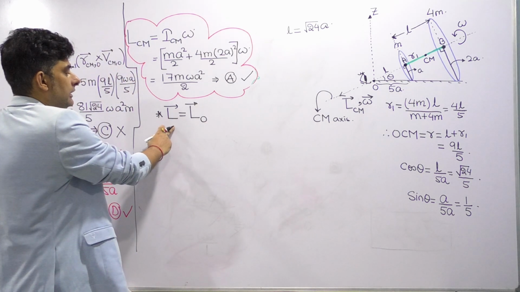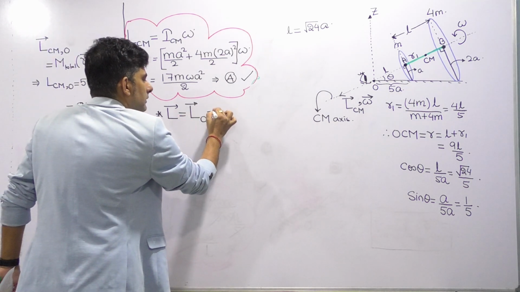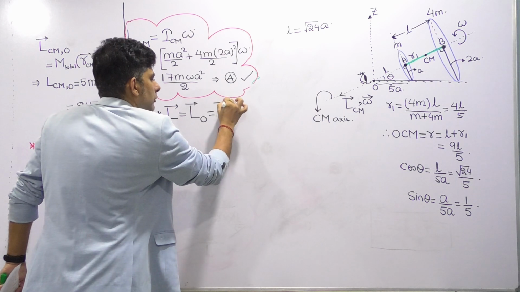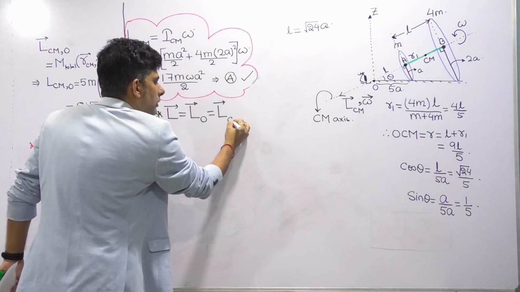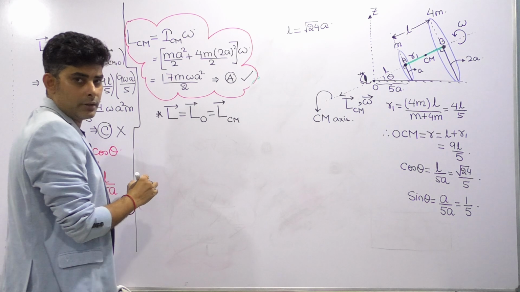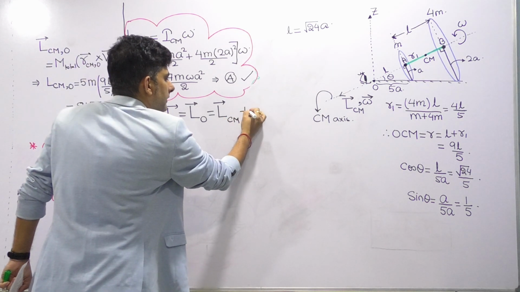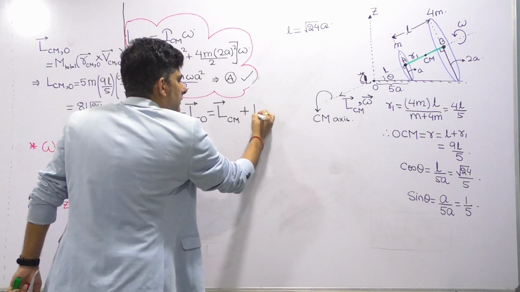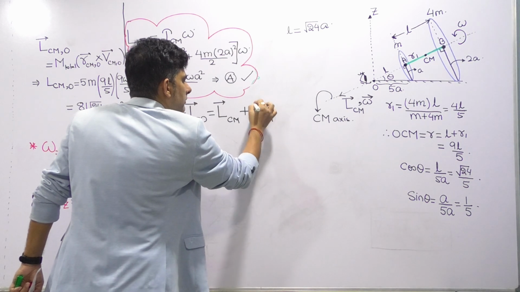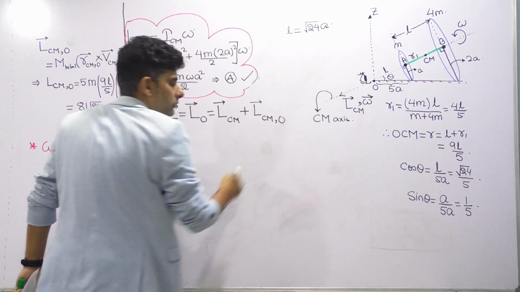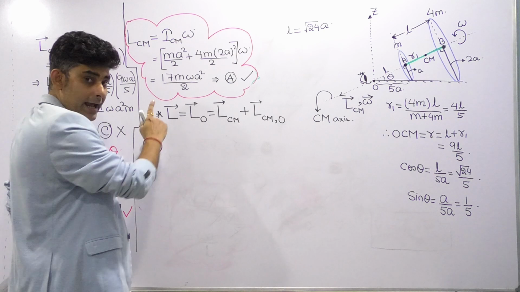So angular momentum L is nothing but the angular momentum of the assembly about the CM axis plus the center of mass angular momentum with respect to O. We have studied this in angular momentum.